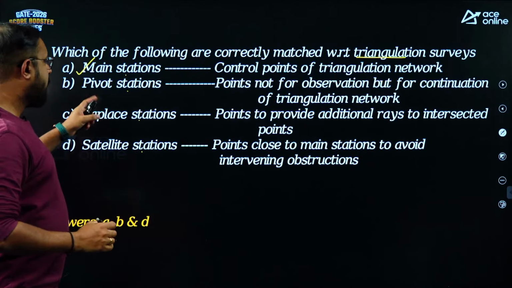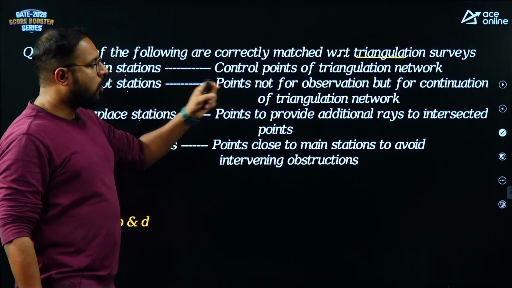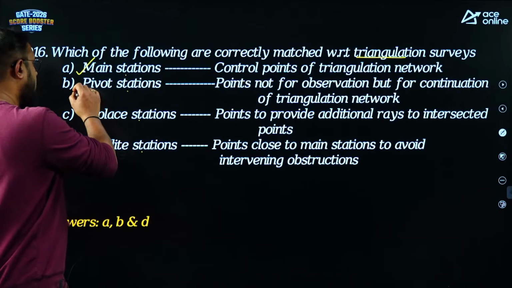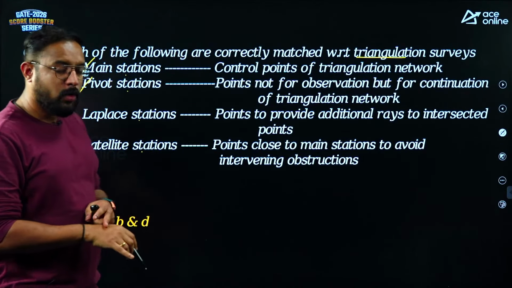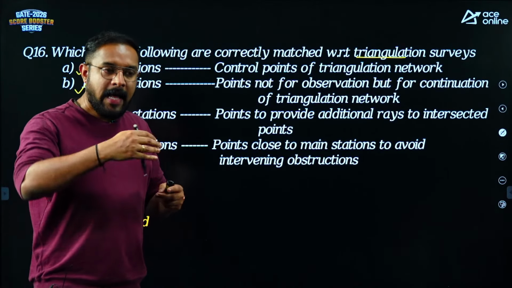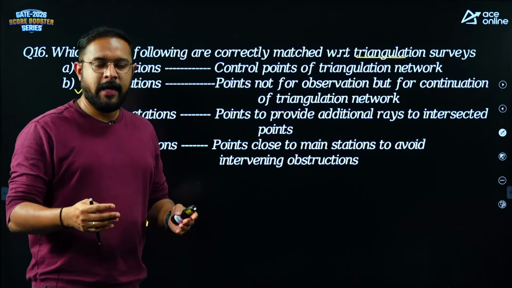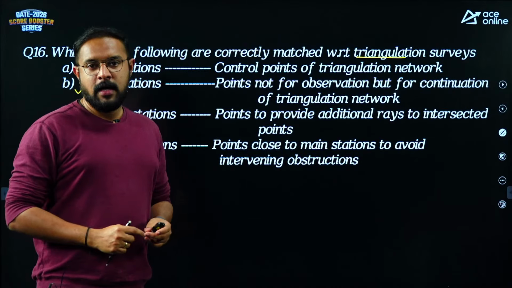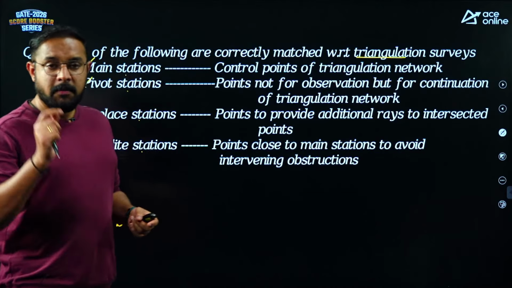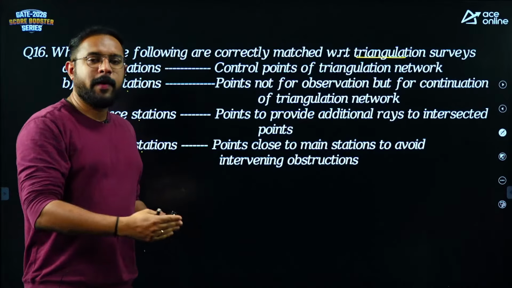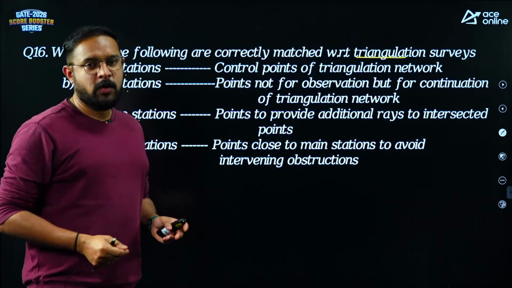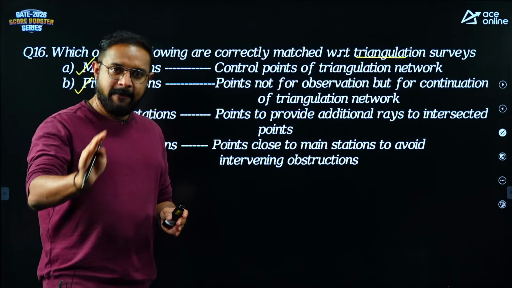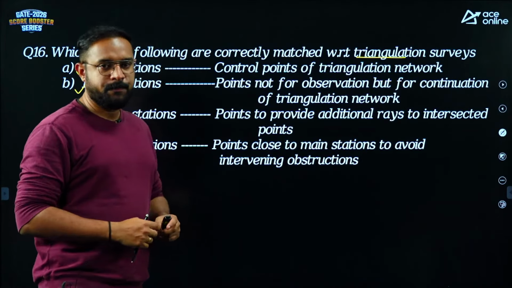Pivot stations, points not for observation but for continuation of triangulation work, that's correct. The problem is you never occupy a pivot station, but angles towards the pivot station you have to take, so that in the future if you want to expand the network of triangulation, that is possible. But since you are not occupying it, we cannot get complete checks on the pivot station, therefore we avoid it in the field, but in theory you should know.